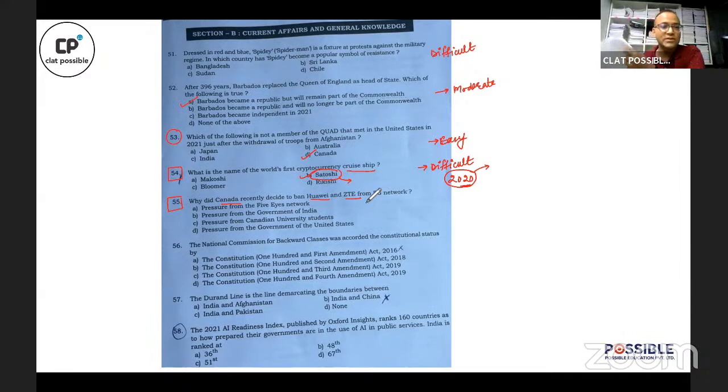The answer to this is option A, because before Canada, even countries like the US, UK, Australia, and New Zealand have also imposed a ban on Chinese companies from participating in the 5G rollout in their respective countries. And if you look at these 4 countries plus Canada, that's the 5 Eyes network.